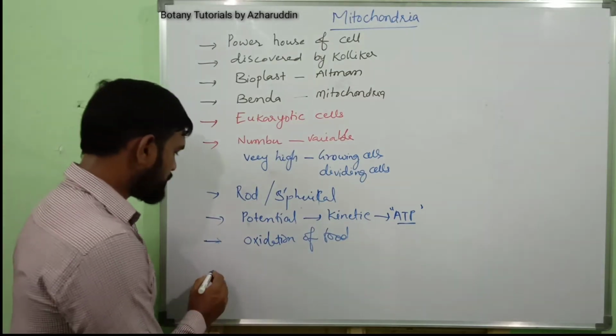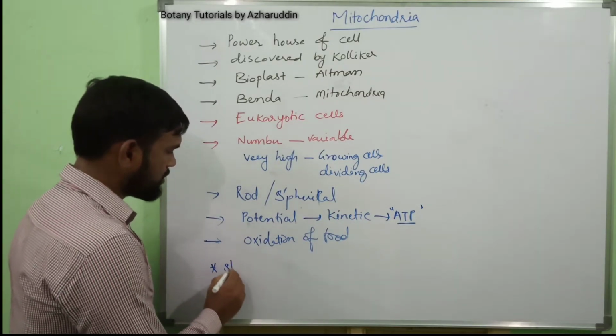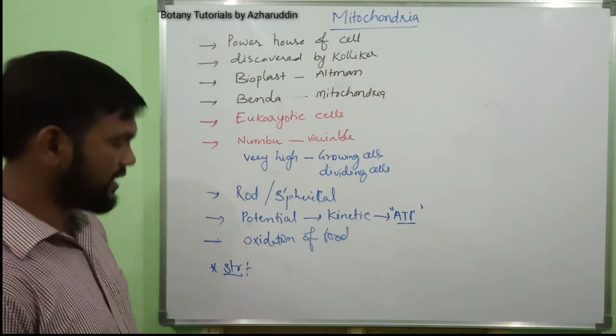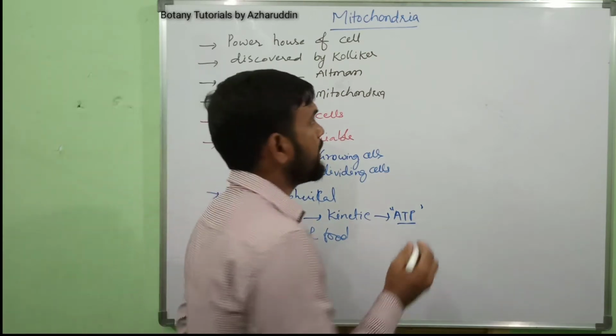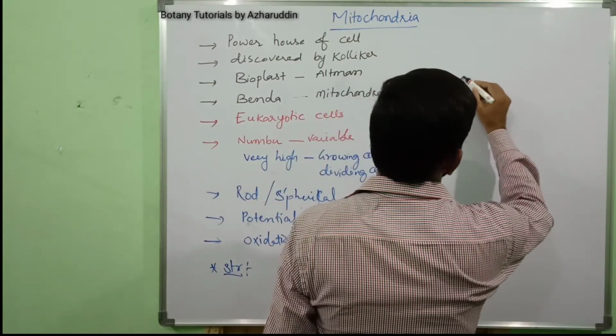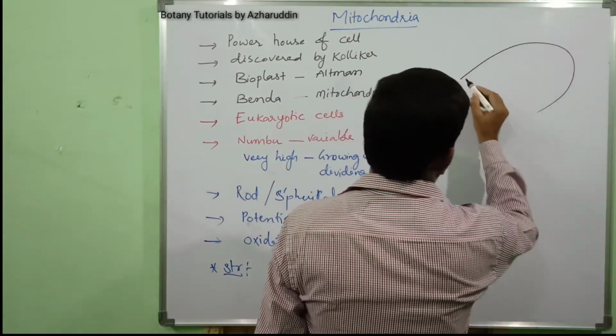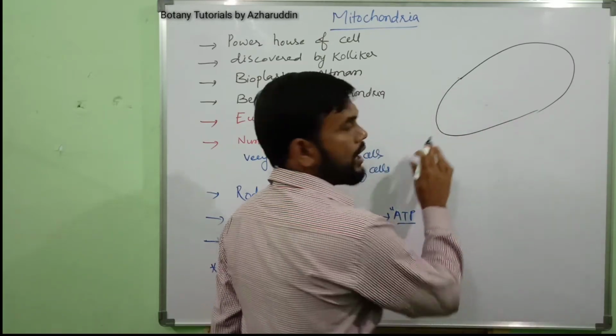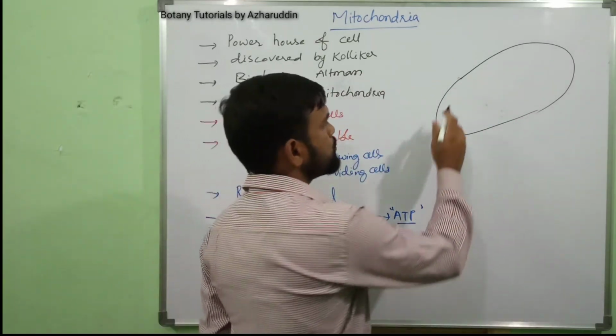Okay. Next, coming to the structure of mitochondria. Each mitochondrion is enveloped with a double membrane. The outer membrane is a smooth wall.